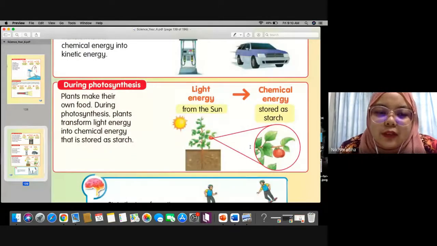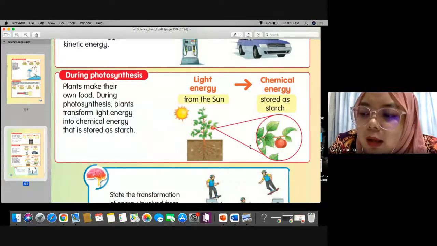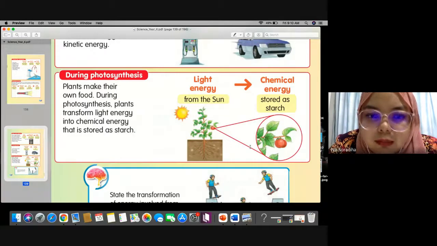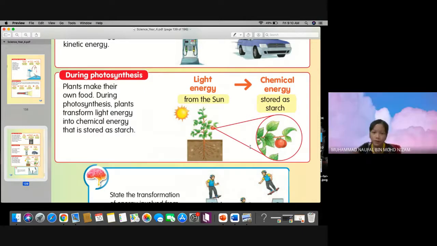Okay, so photosynthesis we have learned before. Do plants eat outside food, or do they make their own food? They make their own food.